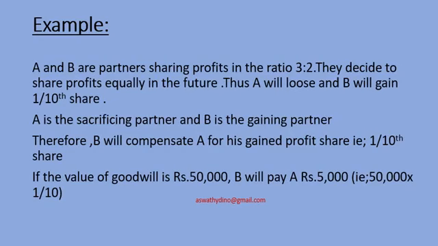Therefore, B will compensate A for his gained profit share, that is 1/10th share. If the firm's goodwill is rupees 50,000, B will pay rupees 5,000 to A. How 5,000? 50,000 into 1/10, that is rupees 5,000. B is the gaining partner, so the gaining partner should pay rupees 5,000 to the sacrificing partner.